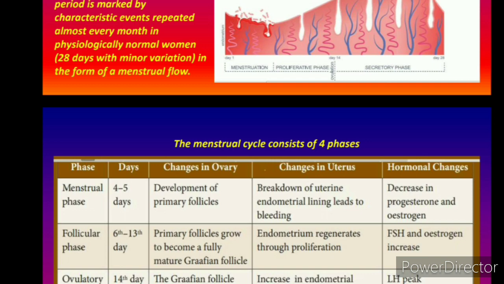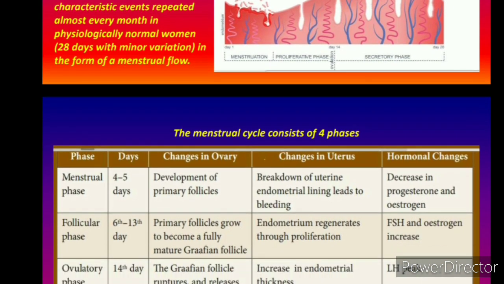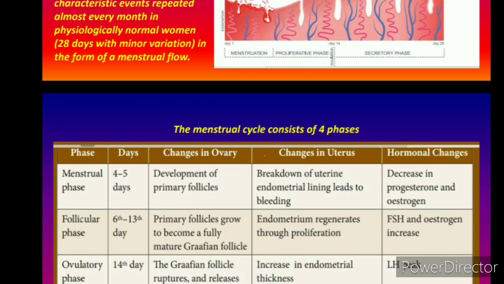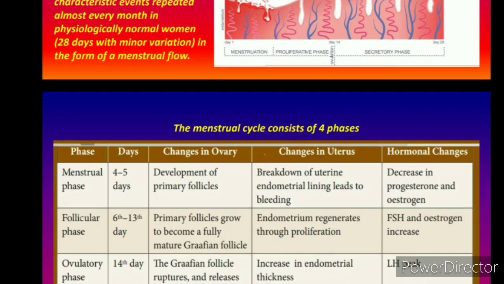The endometrium is a layer of the uterus. We have studied before what parts are present in the uterus. The endometrium will regenerate through proliferation. Proliferation is nothing but continuous division. And what is the hormonal change? FSH, that is follicle stimulating hormone, and estrogen increase.